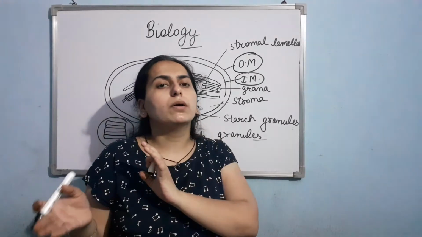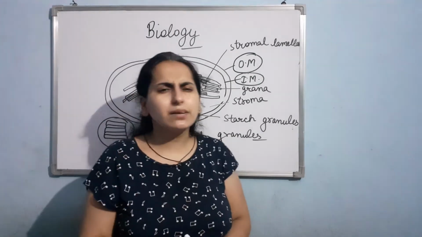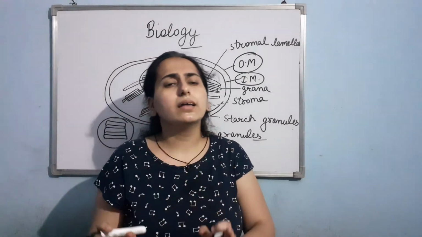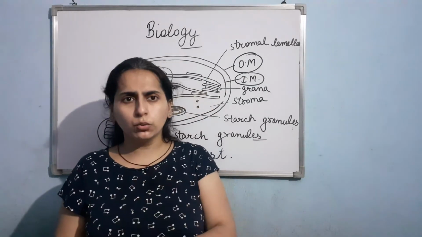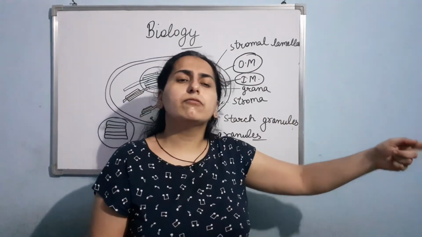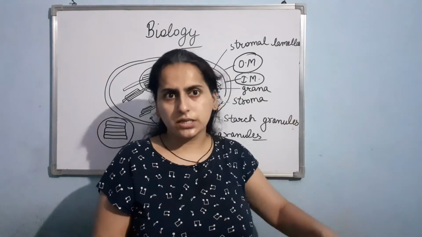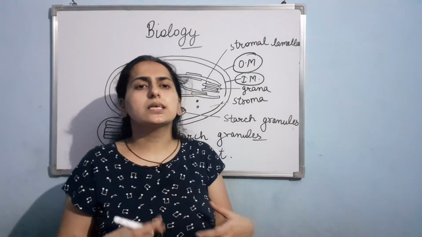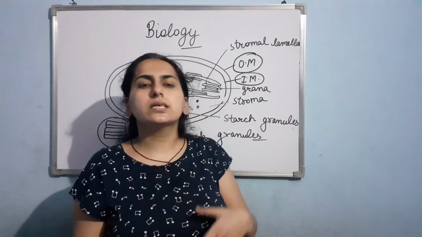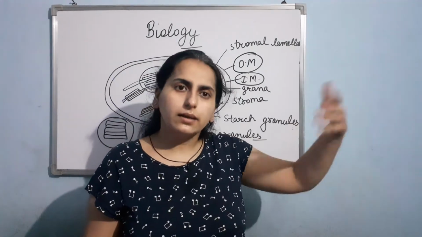But if I talk about the dark reaction, it doesn't mean that the dark reaction is taking place in the dark. Basically in the dark reaction, the reactants that are being used are taken from the things that are formed in the light driven process. So dark reactions are not directly light driven, rather they use the things that are made in the light reaction.